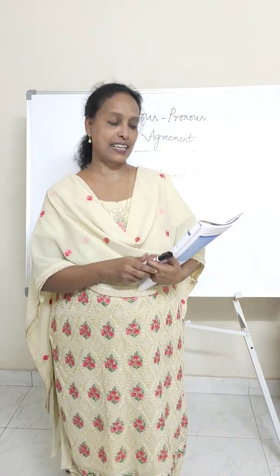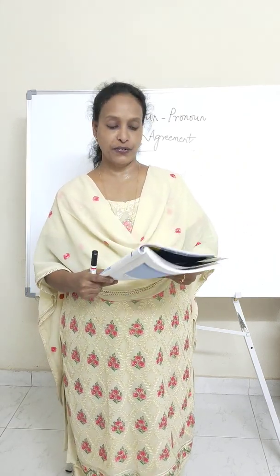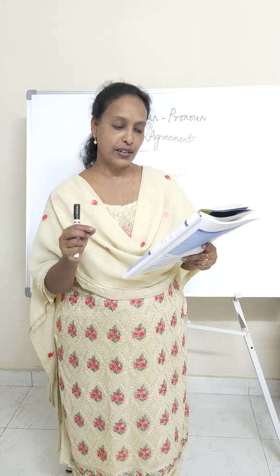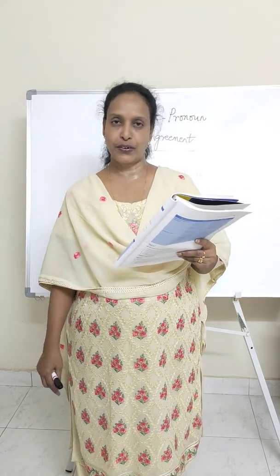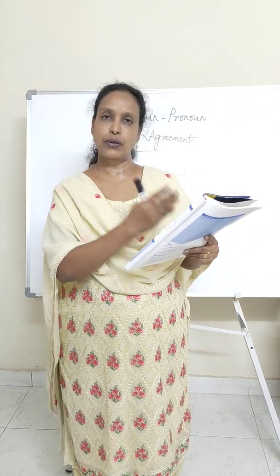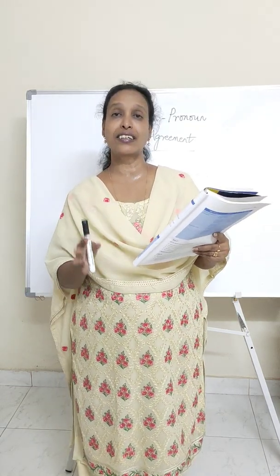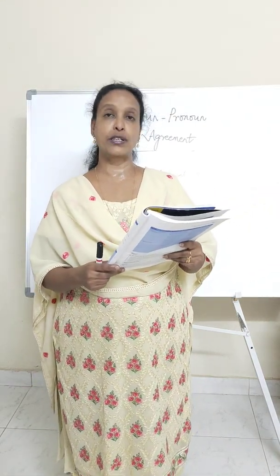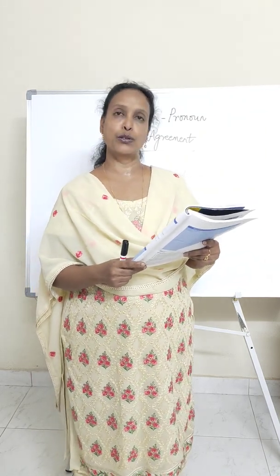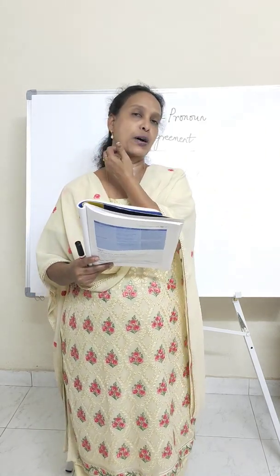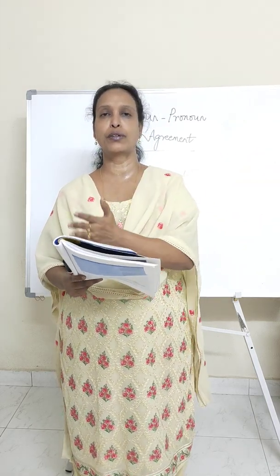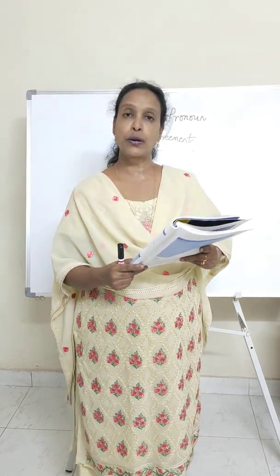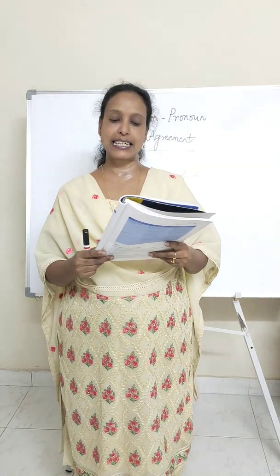And to use an antecedent, we spoke about 3 rules here. What was the first rule? The first rule was, if the antecedent of the pronoun is singular, the pronoun should be singular. So the noun and the pronoun should both be singular in number when you are using them. Coming to the next sentence, if the antecedent of the pronoun is plural, the pronoun should also be plural. Very simple, isn't it? If the noun is plural in form, the pronoun that you are using also should be plural.